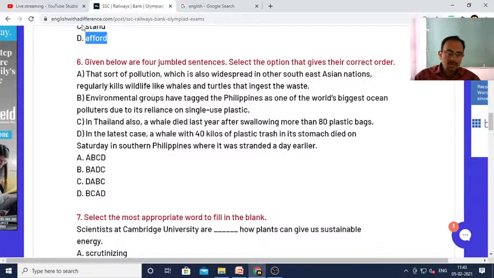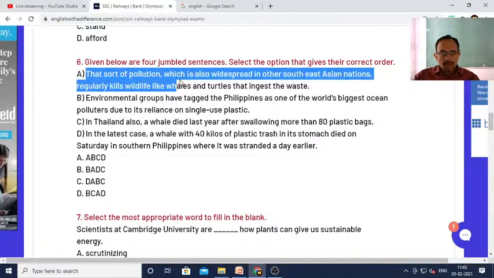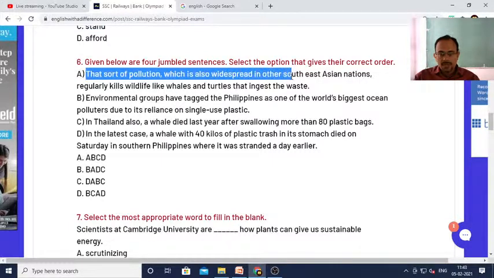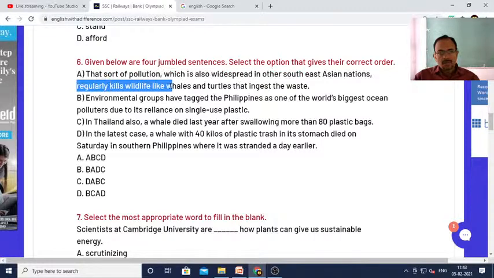So let's find out. See here, first question: that sort of pollution which is also widespread in other Southeast Asian nations regularly kills wildlife like whales and turtles that ingest the waste.